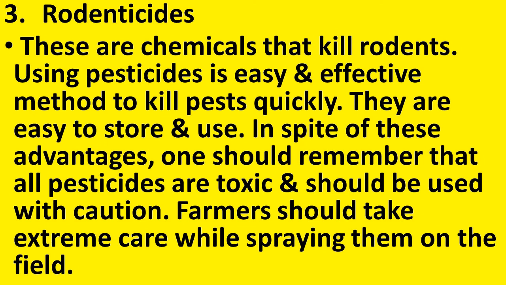So we have seen that insecticides, pesticides and rodenticides can kill the unwanted insects, pests and rodents very quickly. All the pests can be killed effectively, but they are very poisonous. So we should take much care while using them.